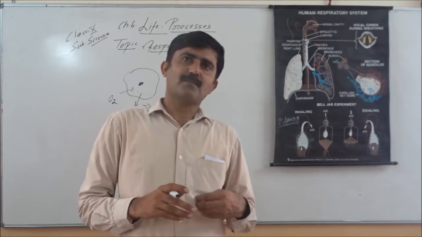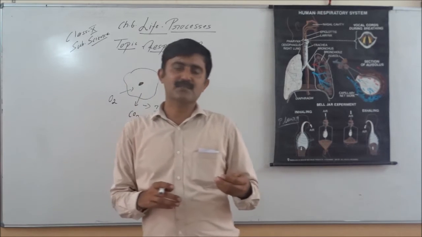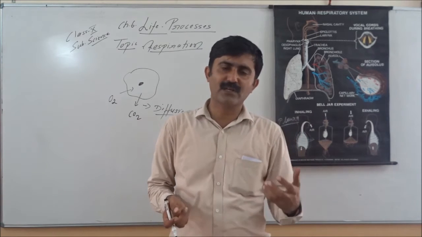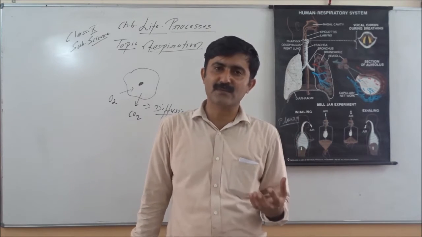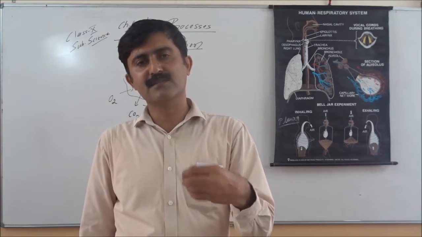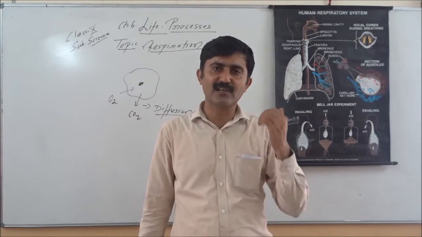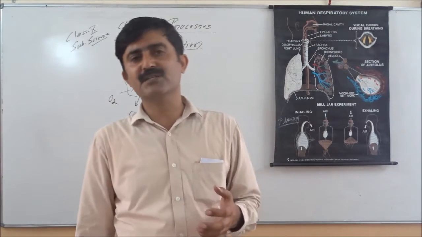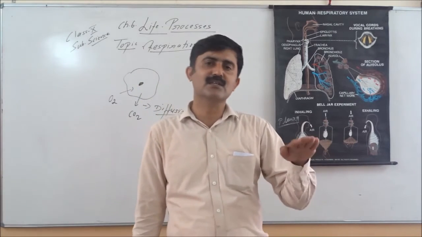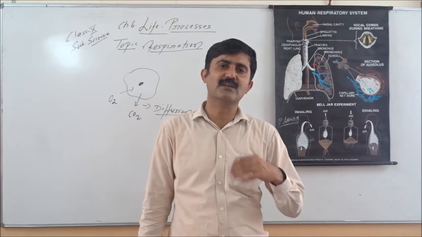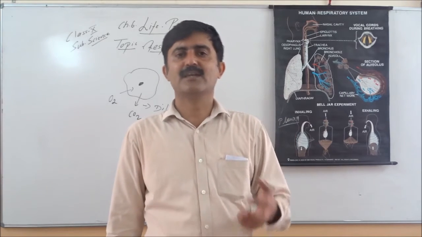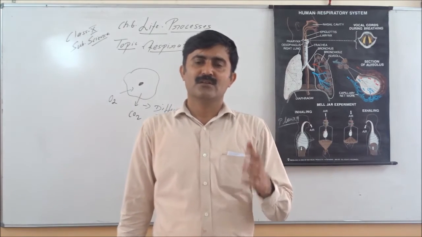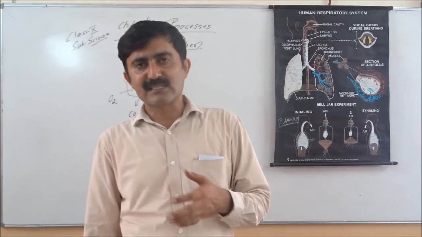Then we come to the higher organisms like insects, in comparison to the very lower organisms. They carry out exchange of gases by using spiracles, which are the tiny pores present on the lateral line of the body. Some organisms like earthworm use cuticular respiration. They use the body surface for the respiration. Others have gills, like aquatic animals, and higher animals have nostrils and there is a presence of lungs.